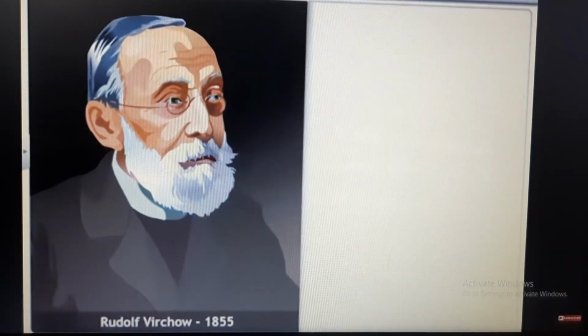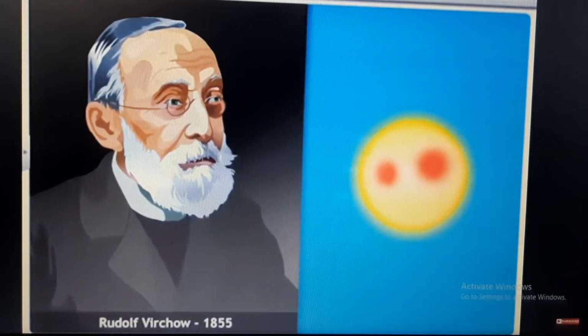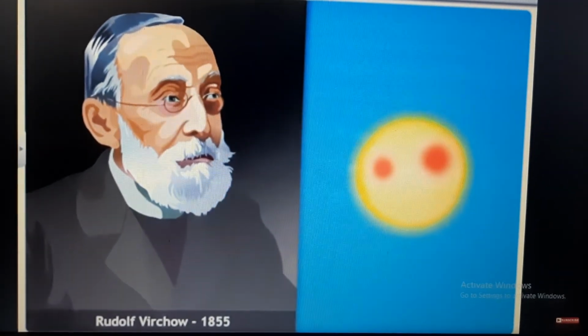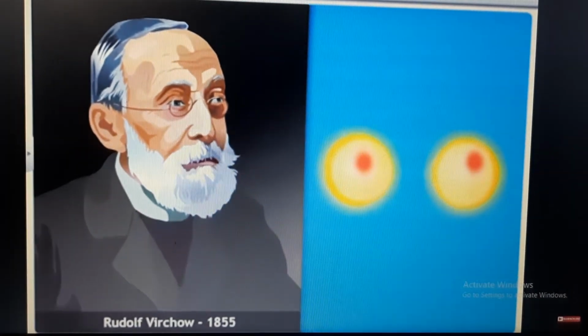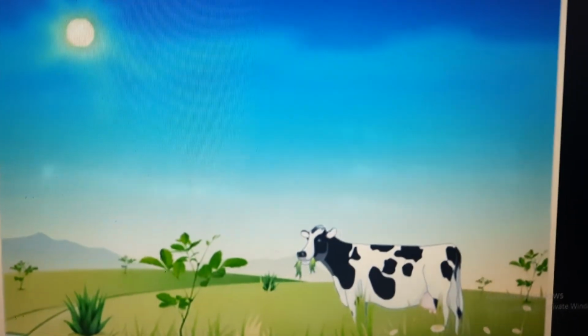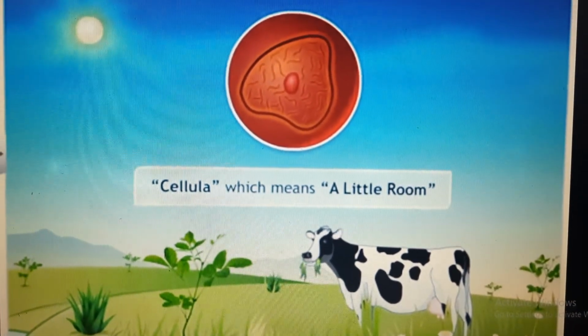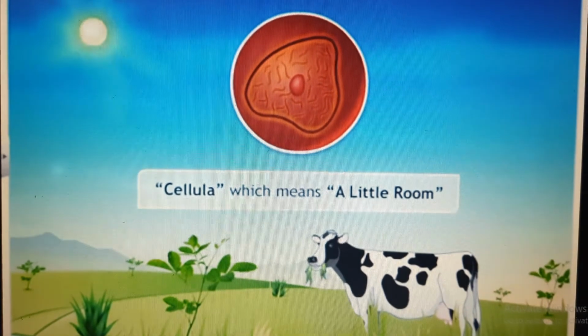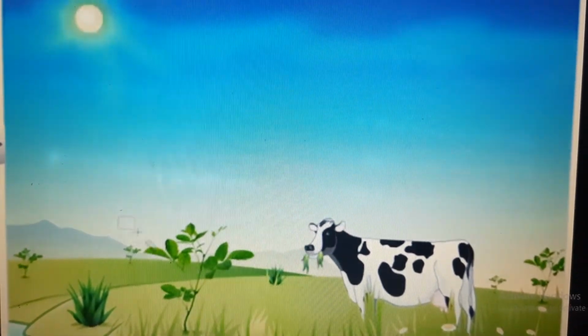Rudolf Virchow in 1855 further expanded the cell theory by saying omnis cellula e cellula, which means all cells arise from pre-existing cells. All living organisms are made up of cells and their products. All living cells arise from pre-existing cells.